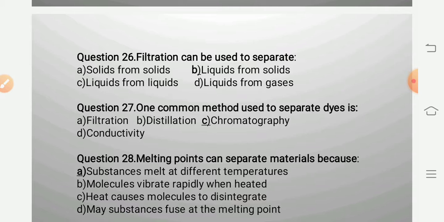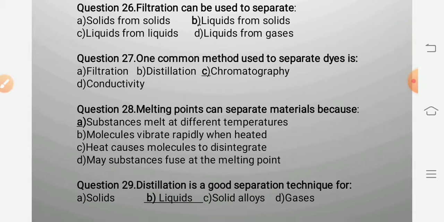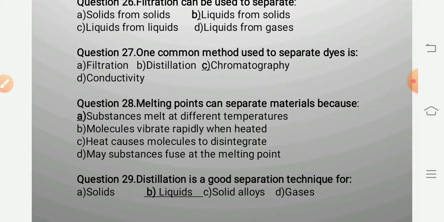Filtration can be used to separate a liquid from its solid substance. Next question. One common method used to separate dye. Dye contains colored particles or pigment particles that can be separated by the chromatographic technique. Chroma means color. The different colors get separated in the form of spots on the filter paper.